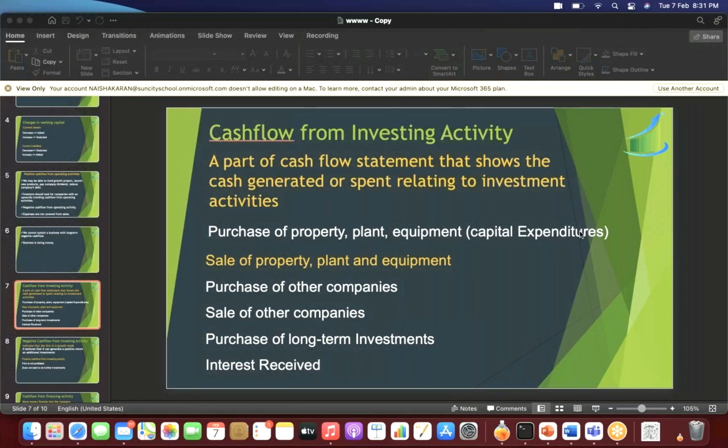Loan is not a part of investing activity. Loan is a part of financing activity. Rudraji, I'm sorry, what is right? Sale of companies, I think I've addressed this.